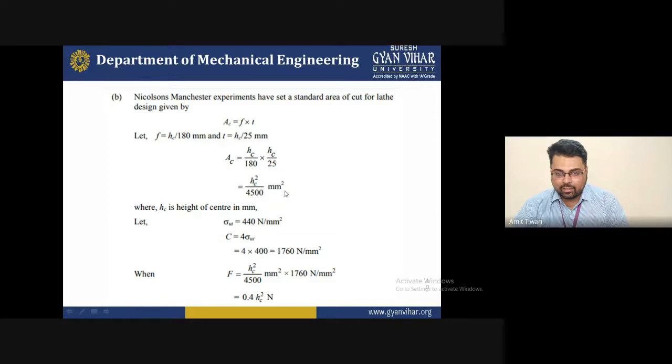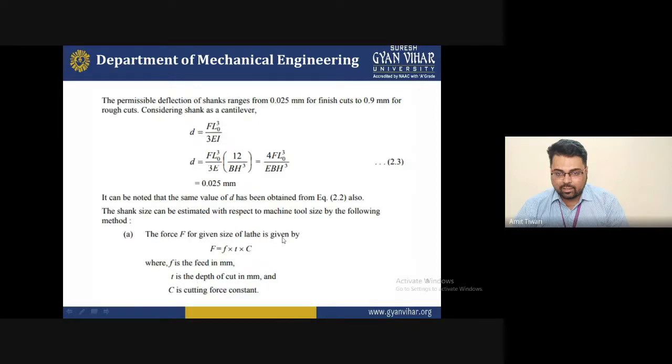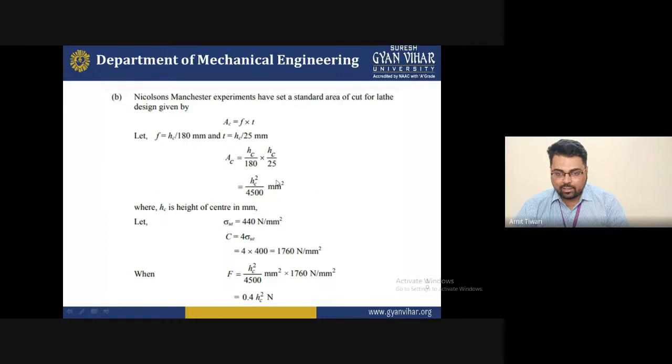So basically these are the area of cutting. You can find out here the H of the center height, and you can put the value of the ultimate tensile strength. The ultimate tensile strength of the particular product is 414 Newton per mm square. C is equal to 4 into sigma ut. You can now put 4 into the sigma ut value, 4 into 414, and you can find this term. So with the help of this, you can put this C value in that particular formula, and you can find out the value of H.